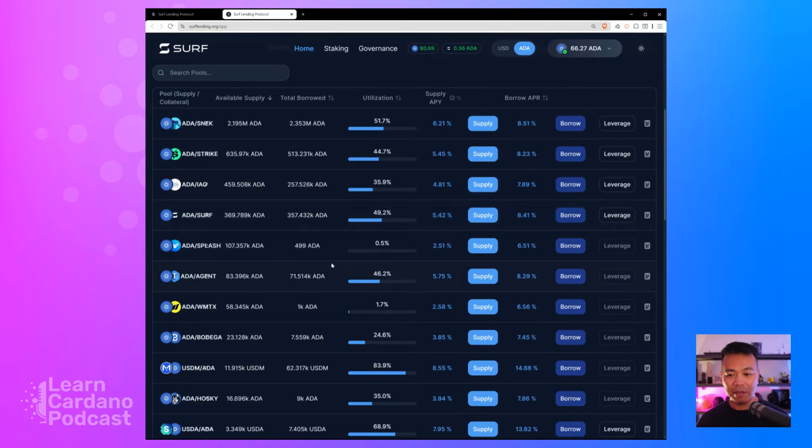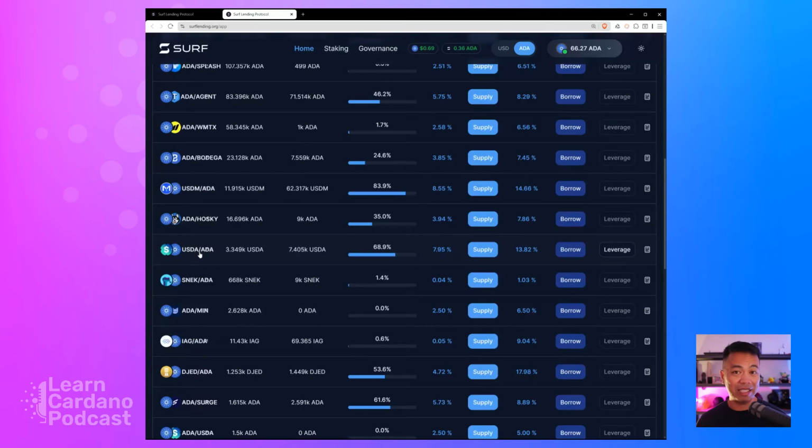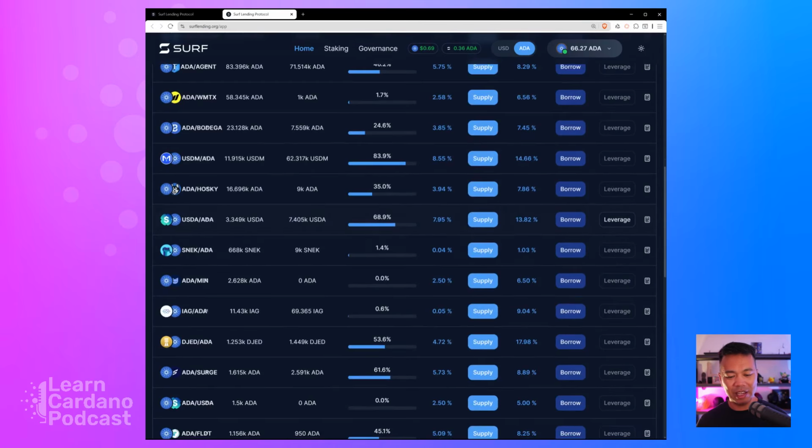Now, I do have some assets in my wallet at the moment. I do have some ADA and USDA. So I'm going to show you exactly how you can supply some USDA to this pool and earn a little bit of interest off here. So here you can see it's 7.95% for supplying assets to this pool.